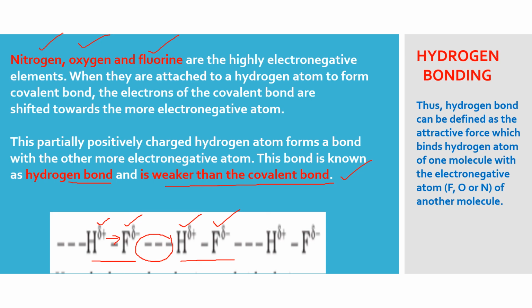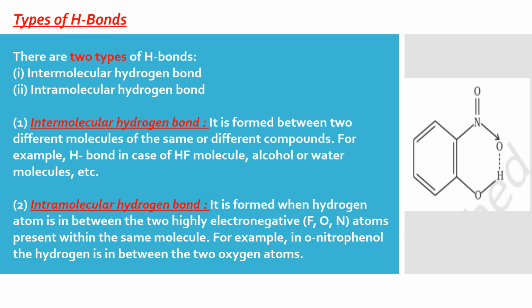But if you compare it with the van der Waals force of attraction, which is everywhere between the nucleus of one and the electron of the other atom, this is obviously much stronger than that. This is called H bonding, and it is of two types. The types are intermolecular, between two molecules, like you just saw the example of HF. Same way, you can show the example of water molecule also.